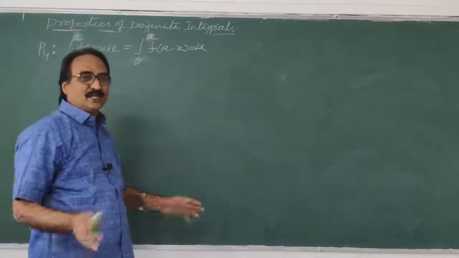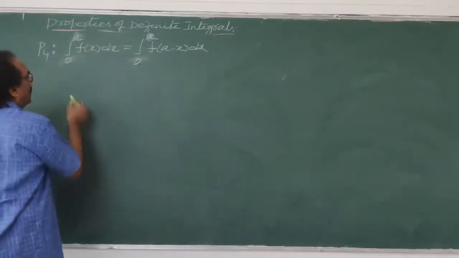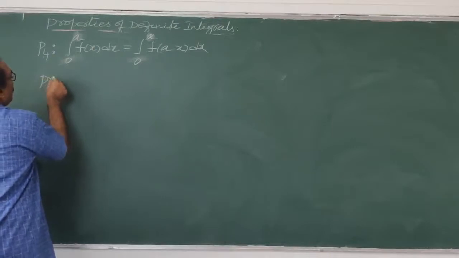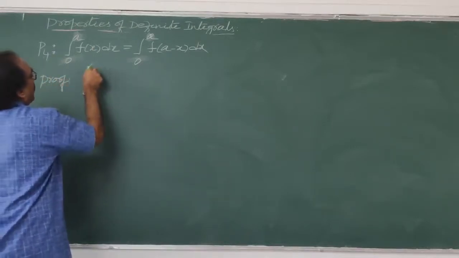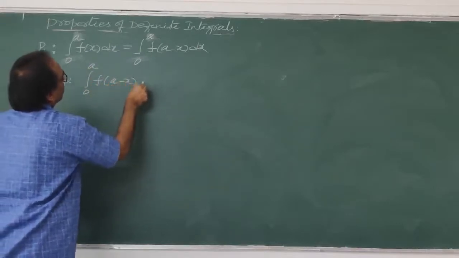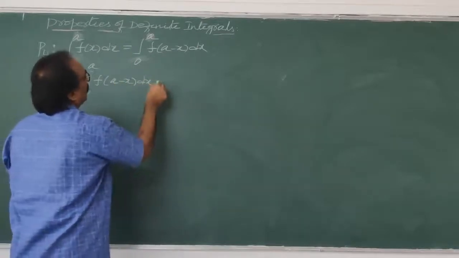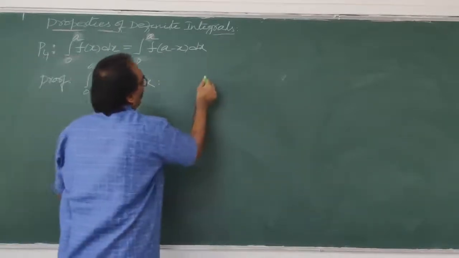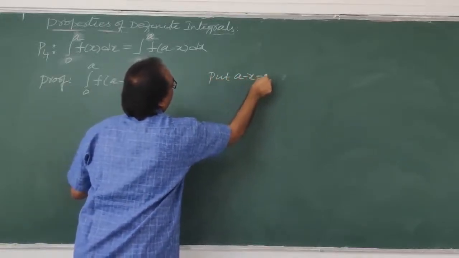Again the same story won't change. What we did previously, here also we'll do like that. You take the proof now. Take integral 0 to a f of a minus x dx. Now what will you do? You know pretty well. Put a minus x equal to t.